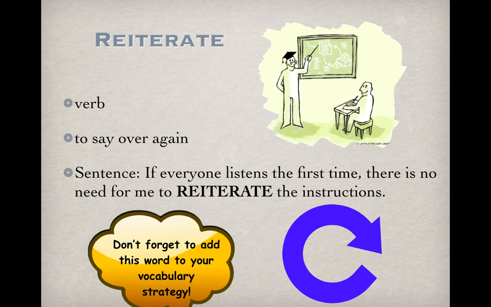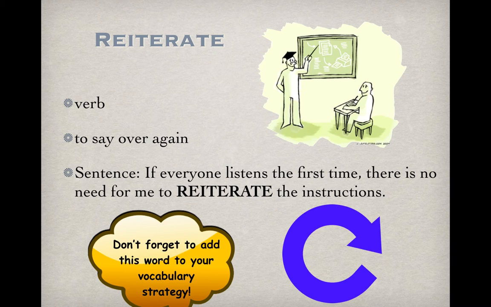Just a reminder, at any point during this video, feel free to pause so that you can complete the strategies for each of these words. Remember, you want to fill out the strategy completely. And great news, this lesson is a reset of our words, so you no longer have to remember any of the words from lessons 1 through 8 for your vocab quiz. You do, however, need to know all of the roots.